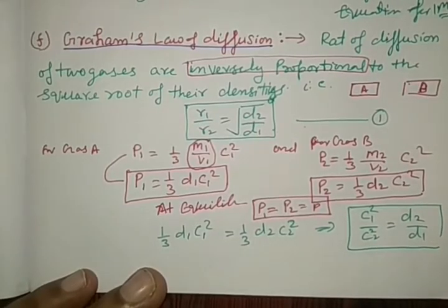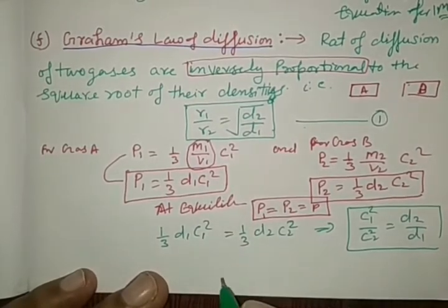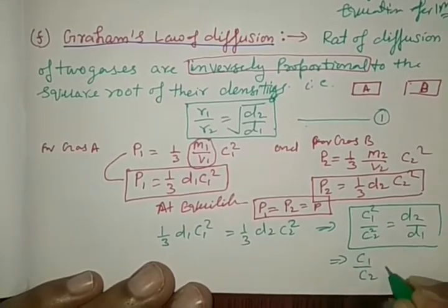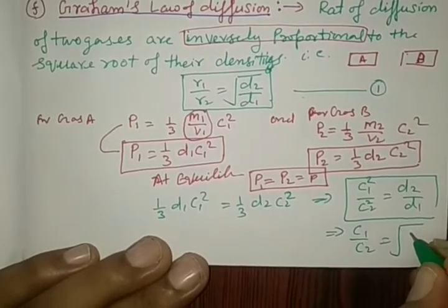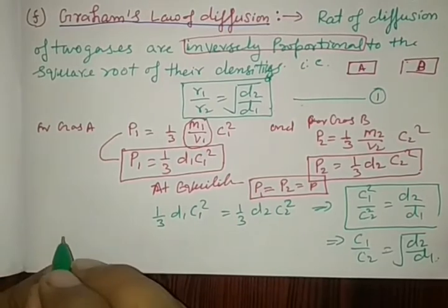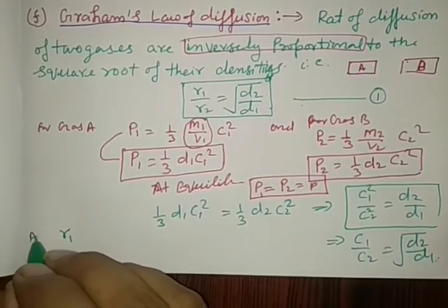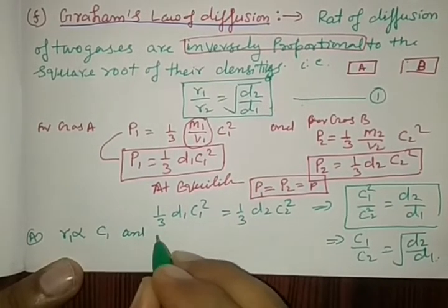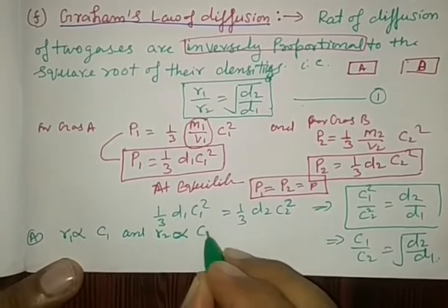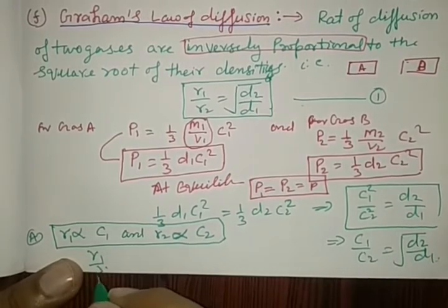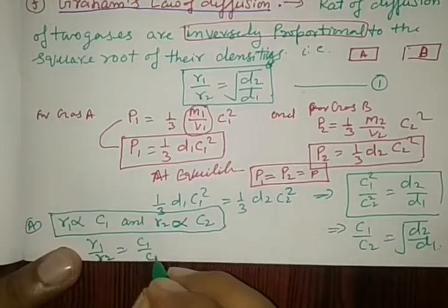See it very carefully. So what we can write here by this equation, C1 by C2 is equal to under root D2 by D1. Since rate of diffusion of gas A is directly proportional to its velocity C1 and R2 is directly proportional to its velocity C2, what does this indicate? R1 by R2 is equal to C1 by C2.